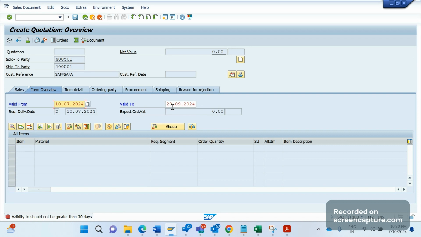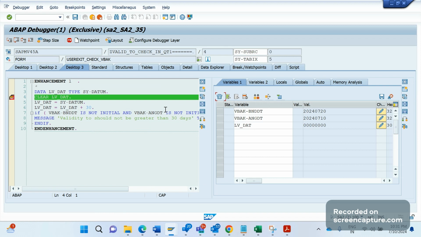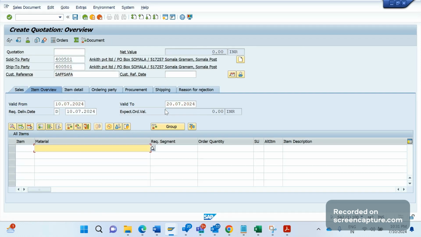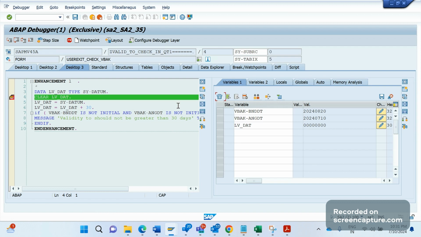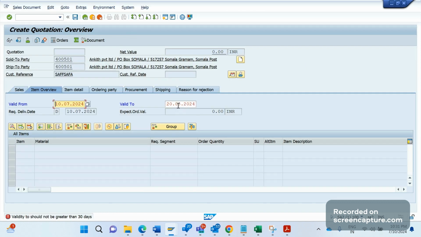For example, if I make it less than 30 days, I will make it 7. You see, 10/7 is today's date. I have mentioned the value as 20/07. If I click enter now, this time I am not getting the error message. If I make it 20th August, I get the error message now, right?